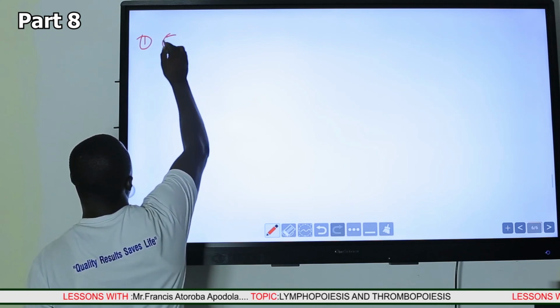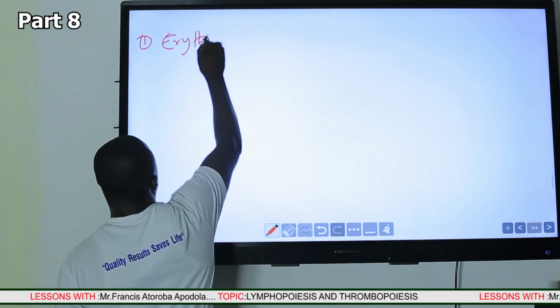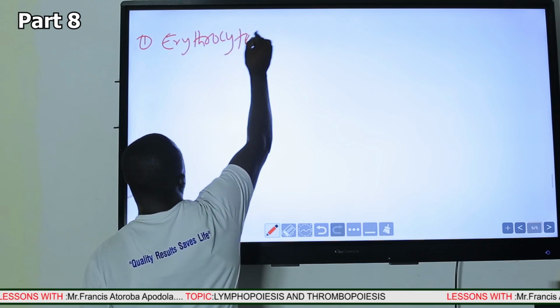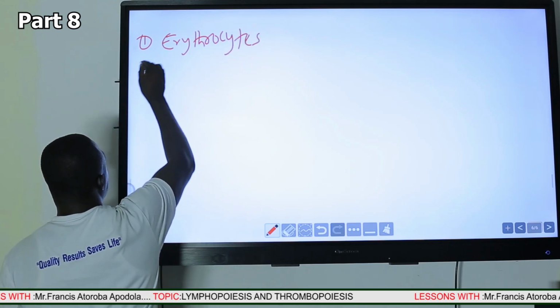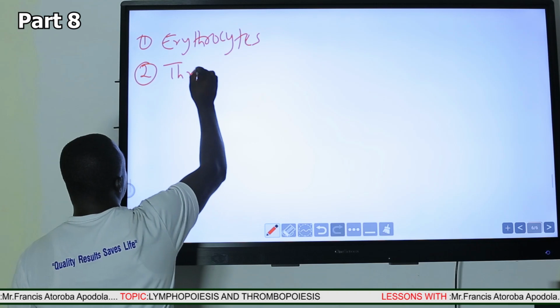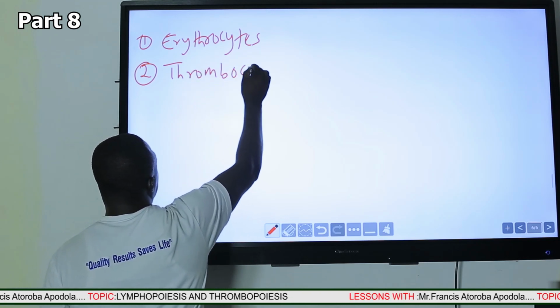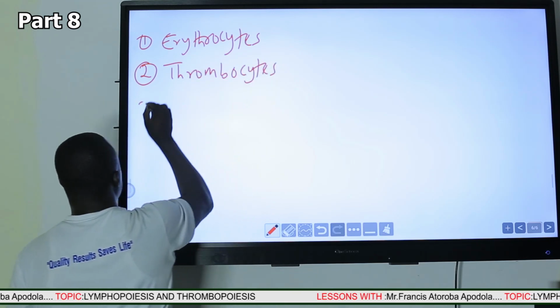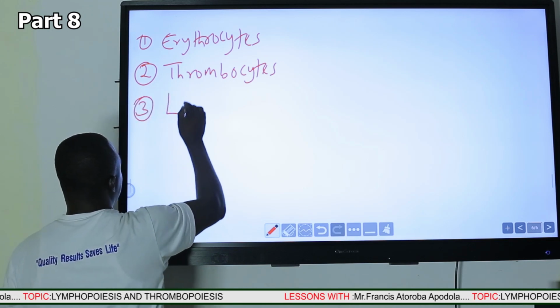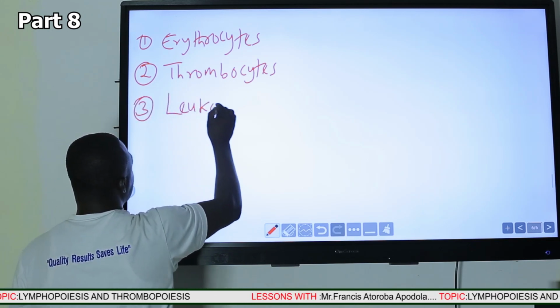So we have the erythrocytes. Then we have the thrombocytes. And the third one are the leukocytes.